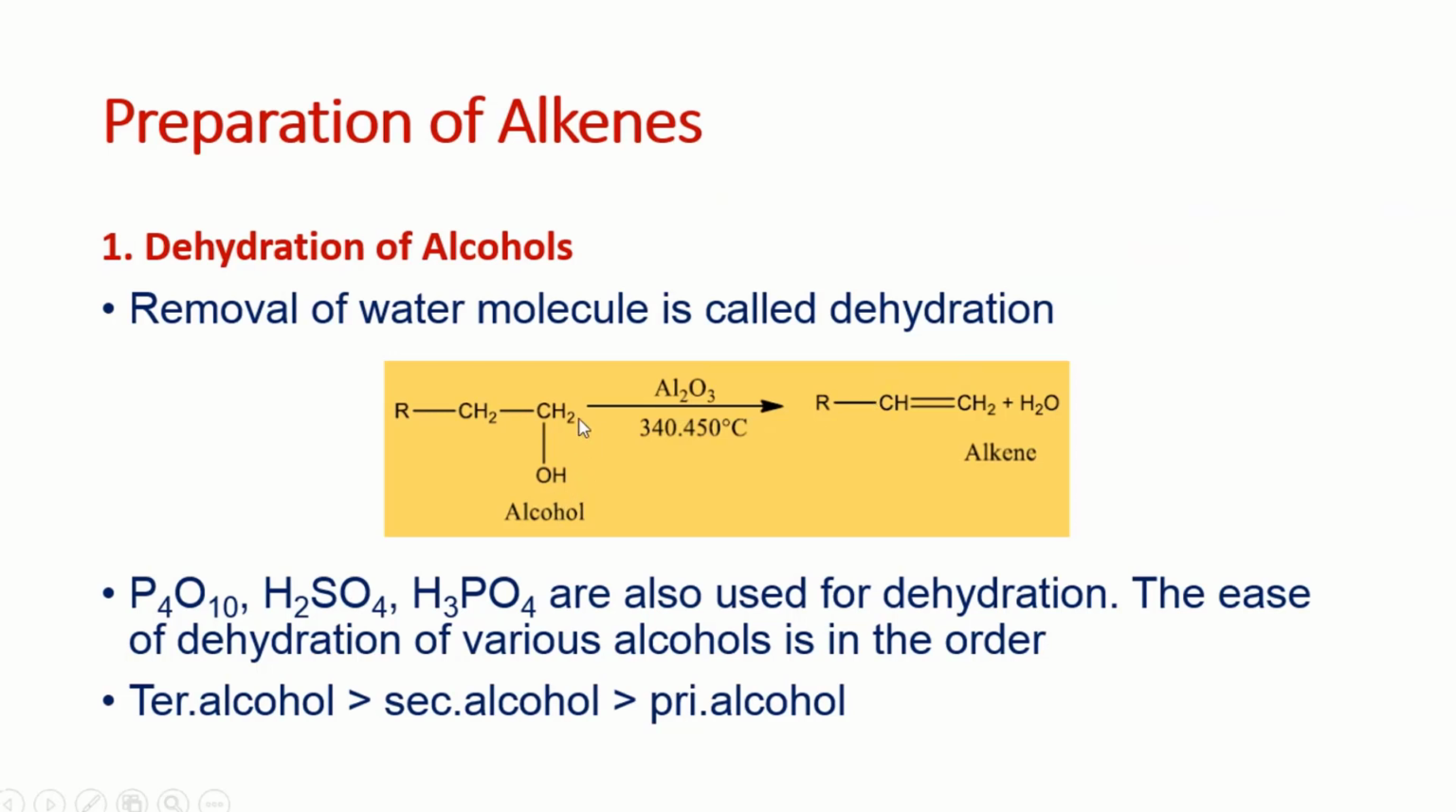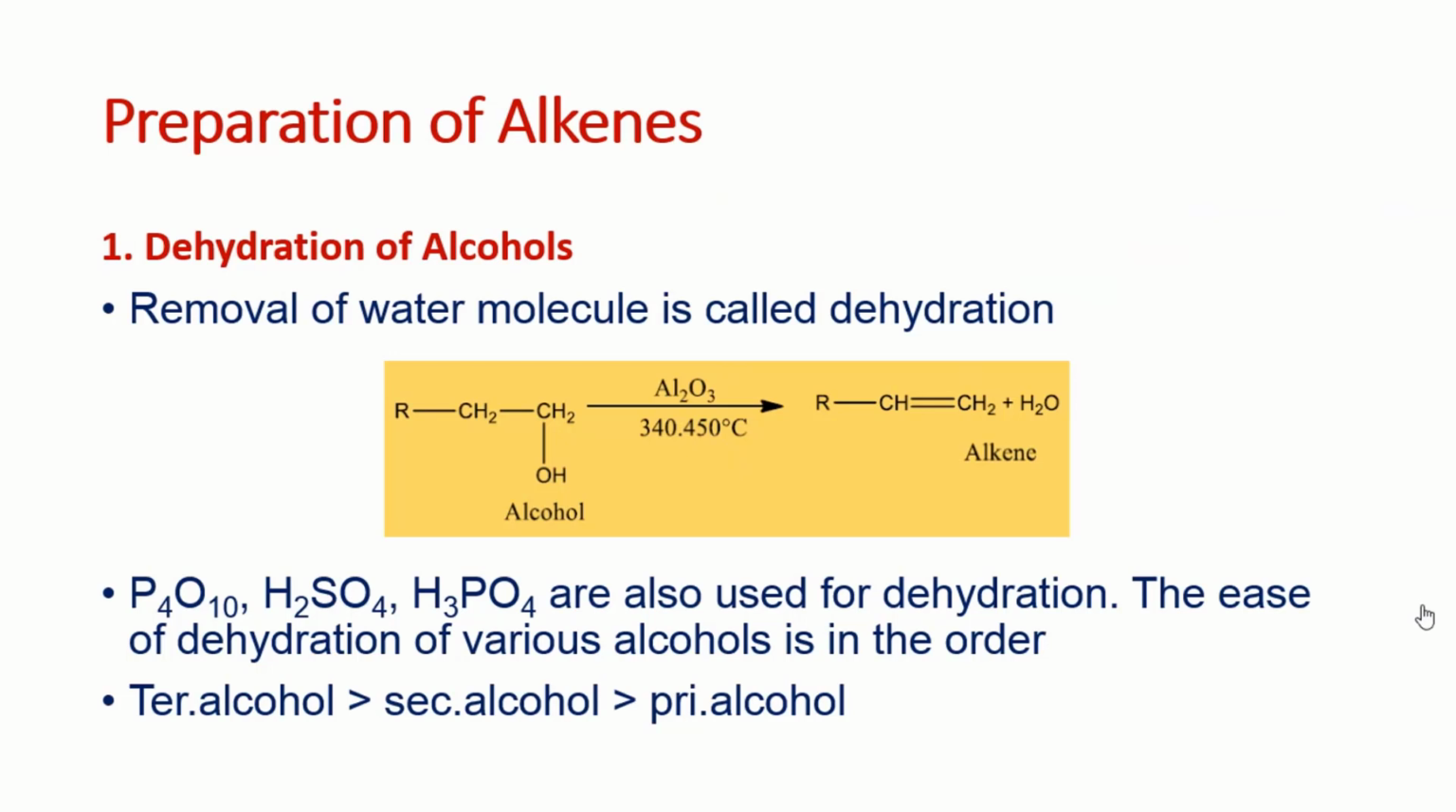In this case, this molecule is the alcohol, which has OH as a functional group. The carbon which is attached to the OH is called the alpha carbon, and the next carbon is called the beta carbon. So OH is removed from the alpha carbon and hydrogen is removed from the beta carbon. This removal of water leaves a double bond, so alkene is formed. We choose some dehydrating agent, for example, aluminium oxide at 340 to 450 degrees centigrade.